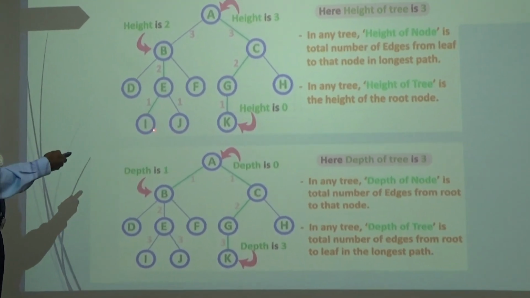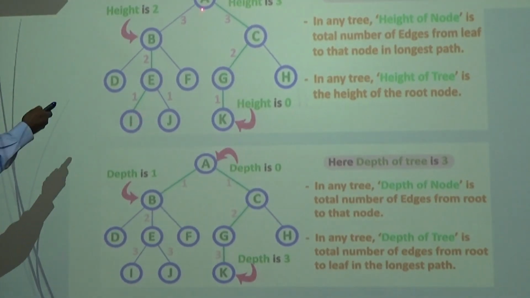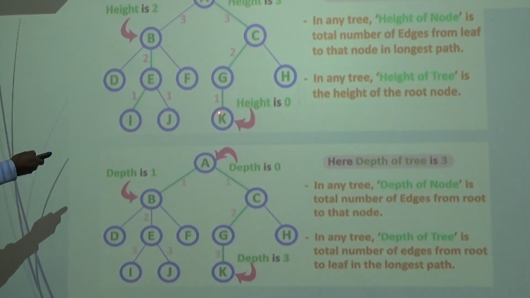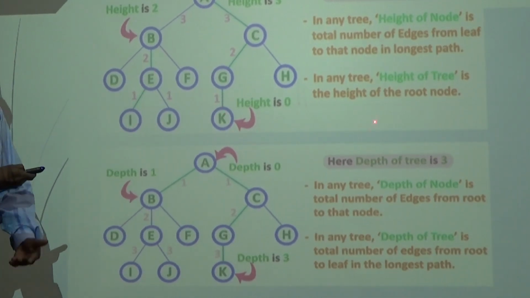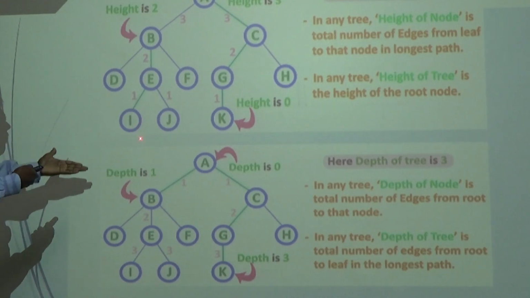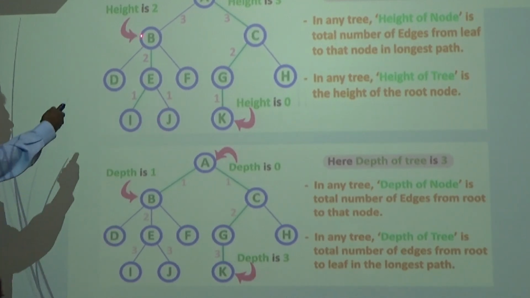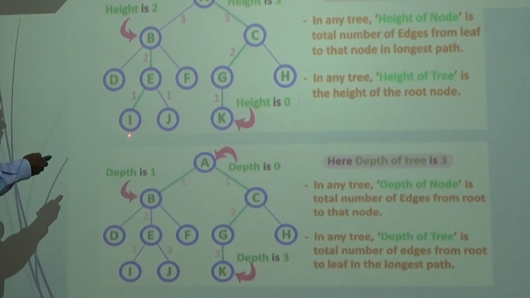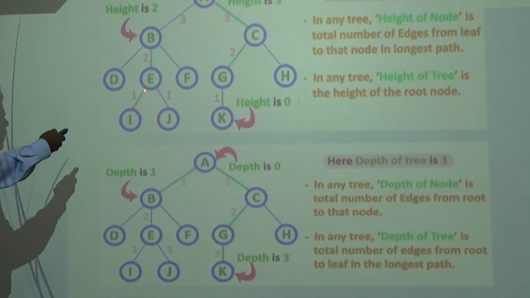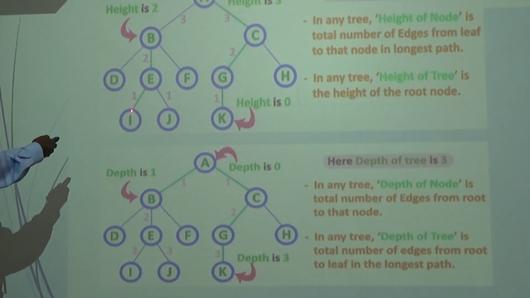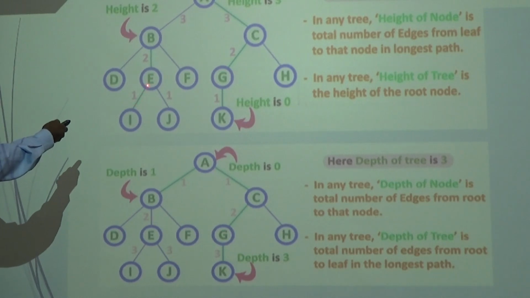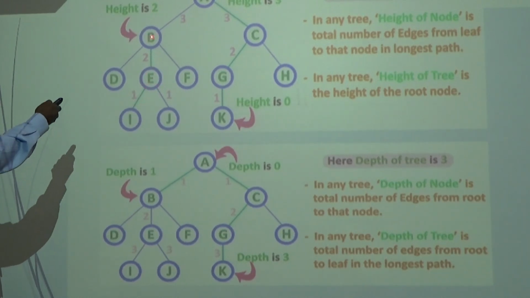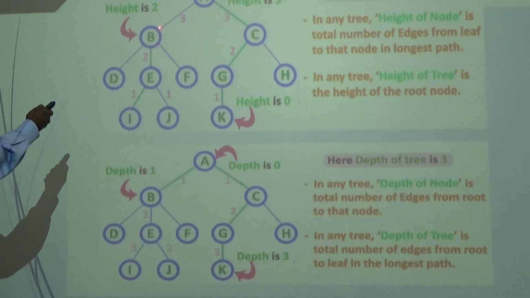So in this given tree, A is the root, and similarly I, J, K are the leaf nodes. We have to find the height of a node from the leaf node to the corresponding node. The leaf nodes are I, J, K. We have a connection between I and E. So this is 1. Similarly, we have a connection between E and B. That's a 2. Then B to A.